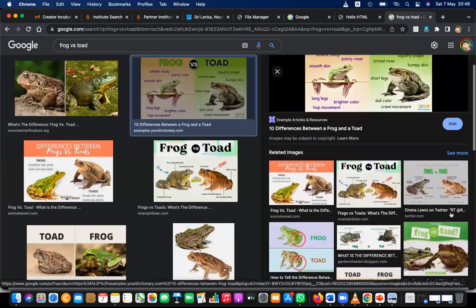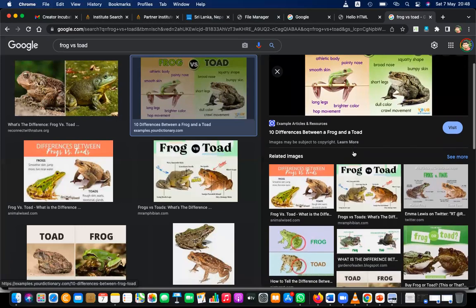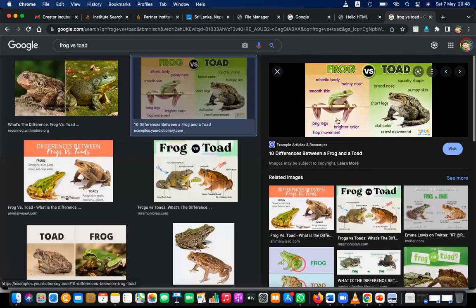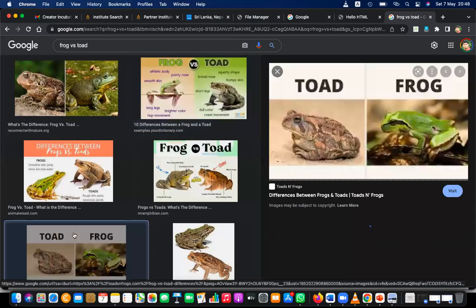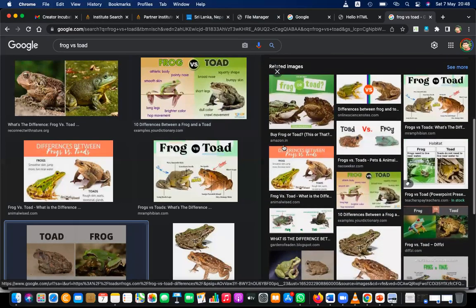That is another thing. Now I think you can recognize them. And again, frog is slim and toad is fat. That is also one thing, but not mostly. But generally, you can say frog is slim and toad is fat, right? I think now you can recognize them separately. Here, this image also clearly shows the dry skin, but here it has wet skin, right? Okay, so that is one thing.